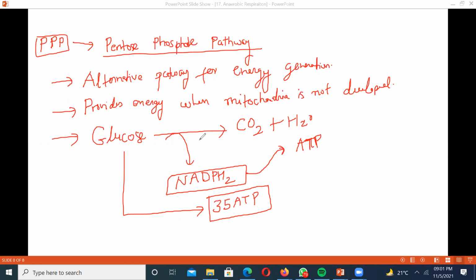I don't want to go into the details of the pathway because that is beyond the scope of your syllabus. So conceptually, keep three things in mind: first, it is an alternative pathway. Second, it operates when the mitochondria is yet to develop. And third, from 1 molecule of glucose, 35 ATP is formed. Actually, for 1 molecule of glucose, 12 NADPH2 is formed, so 12 give rise to 36 ATP. But there is a minus 1 ATP, because 1 ATP is consumed in the entire process.